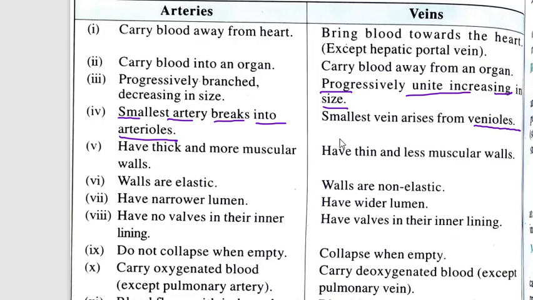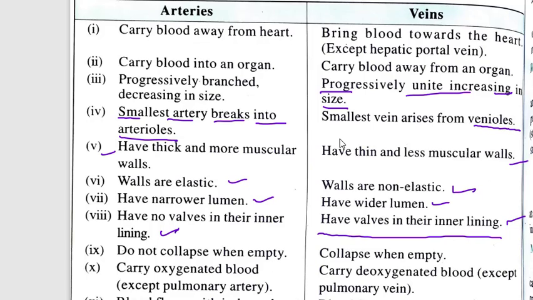Arteries have thick and more muscular walls. Here they have thin and less muscular walls. Here the walls are elastic. Here the walls are non-elastic. Here they have a narrower lumen, and here we have a wider lumen. Arteries have no valves in their inner lining, and here we have valves in their inner lining. Actually, when blood is coming back to the heart, it has to flow from down to top. So to avoid backflow, we have valves in the veins.